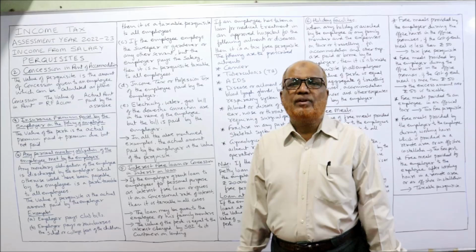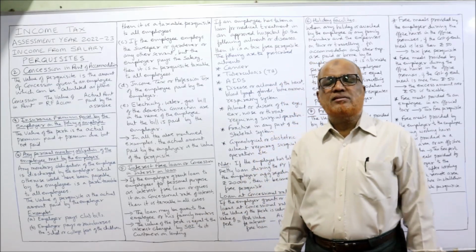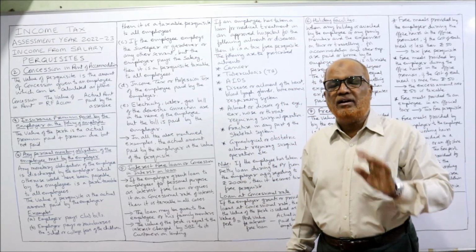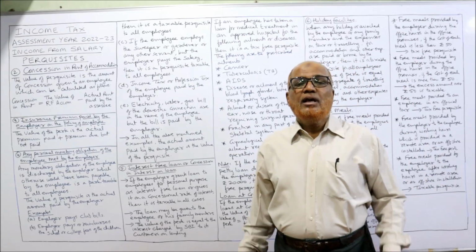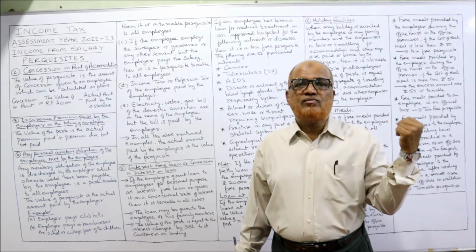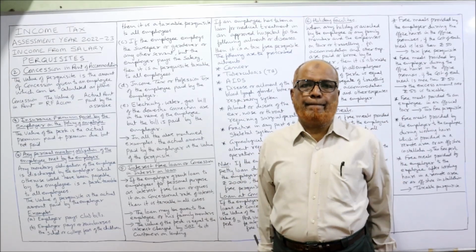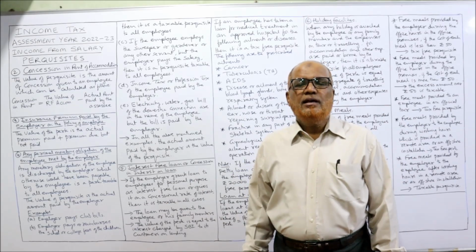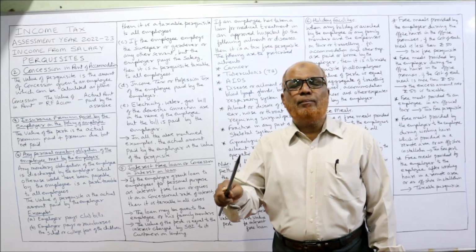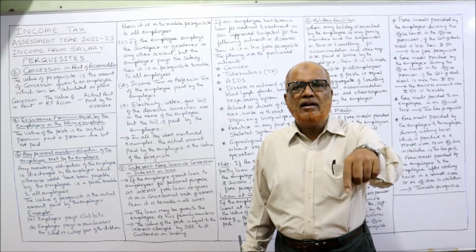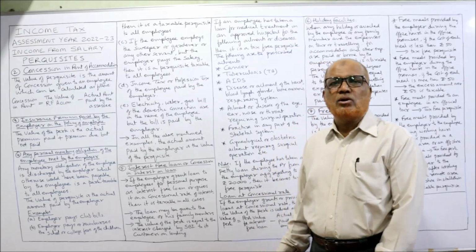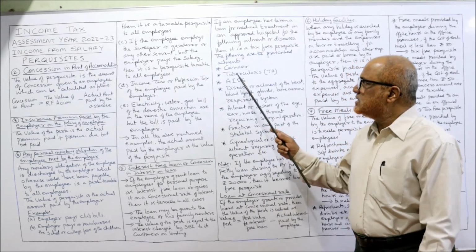is a tax-free perquisite. Example, Mr. X is suffering from a particular specified disease and he is getting treatment from a recognized hospital. He has taken a loan of 2 lakh rupees from the employer, interest-free. The Income Tax Act says this interest-free loan taken by the employee is tax-free because he is suffering from the specified disease and treatment is being done in a recognized hospital. So what are the specified diseases?